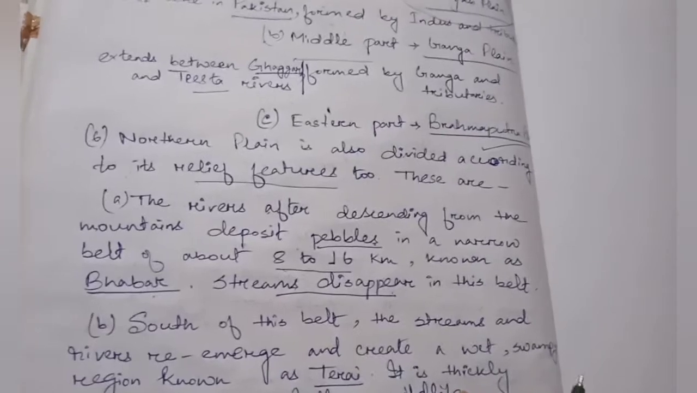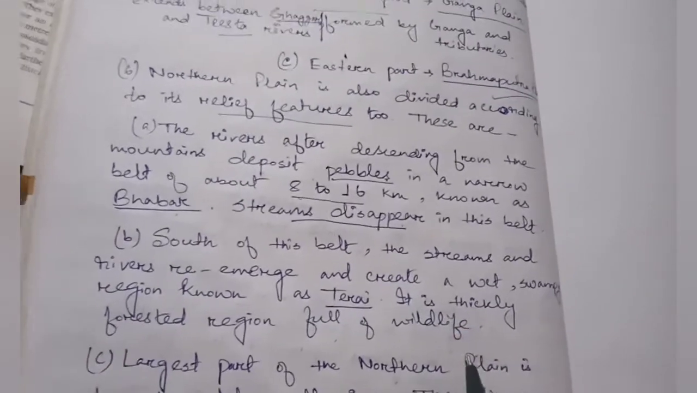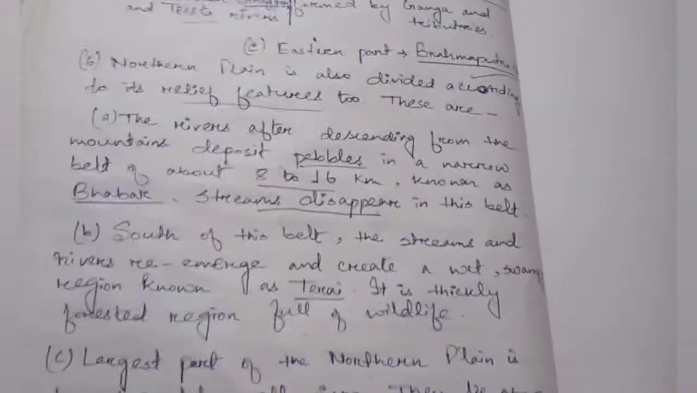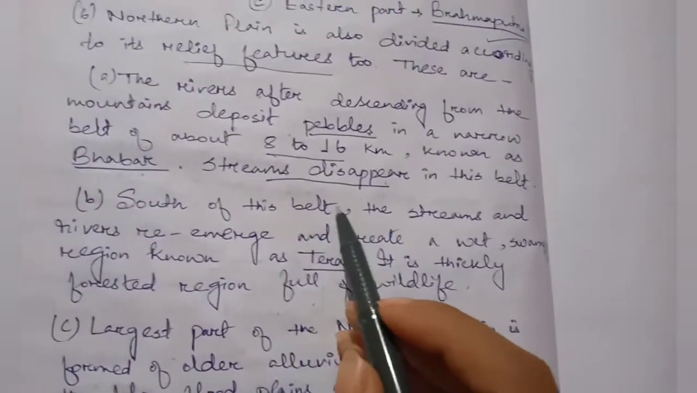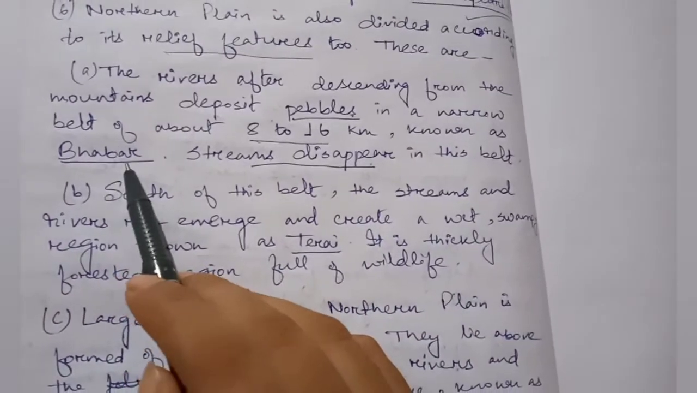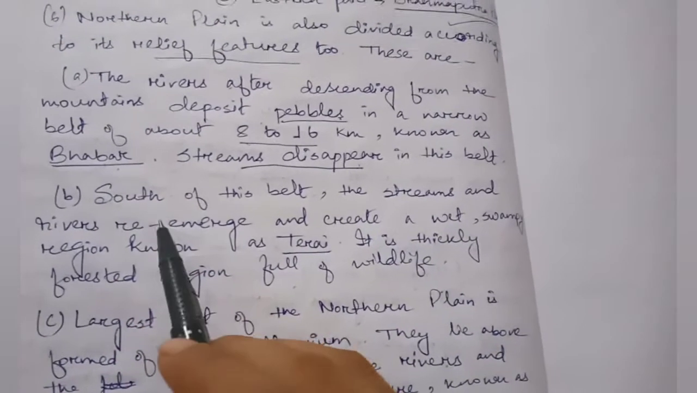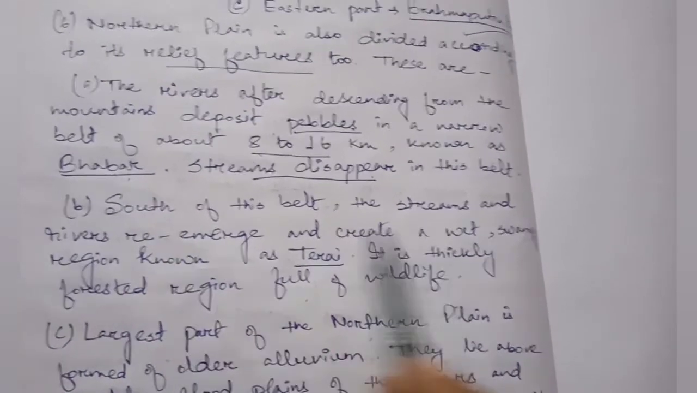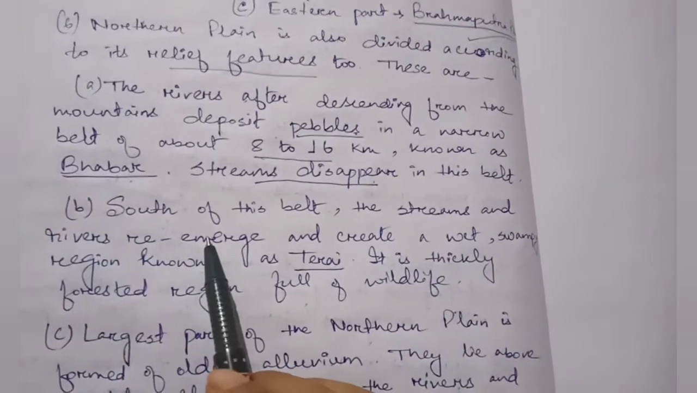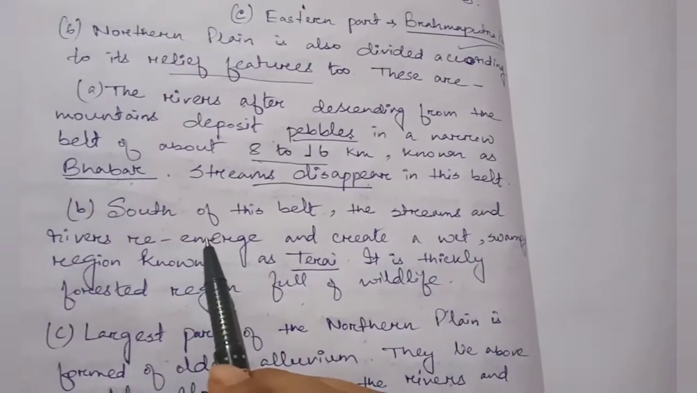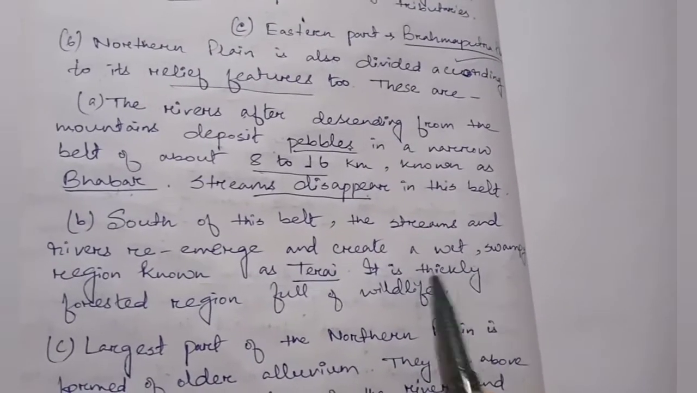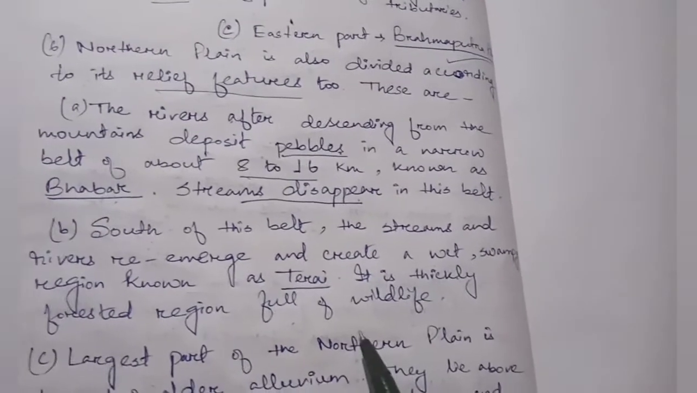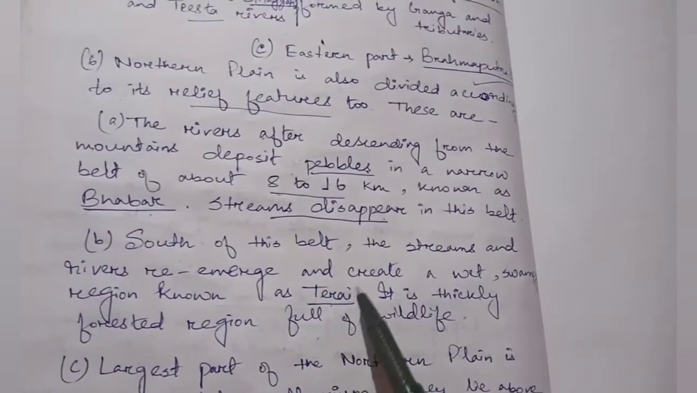So when the streams appear, we can go to the next relief belt. That is the next part of the northern plain, that is the south of the Bhabar. First one, what did I say? That is Bhabar. After the Bhabar, south of this Bhabar, there is another belt where streams and rivers re-emerge. So you can think, when streams and rivers are present, this area will be a wet, muddy, swampy area, because there is the presence of water, and this area is known as Terai.